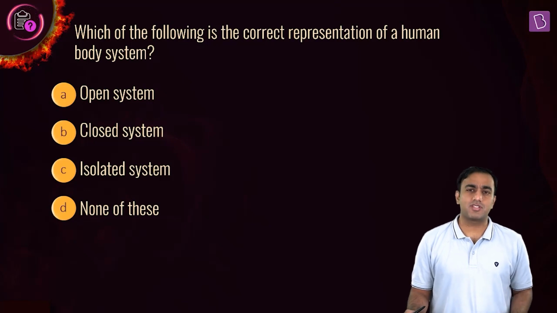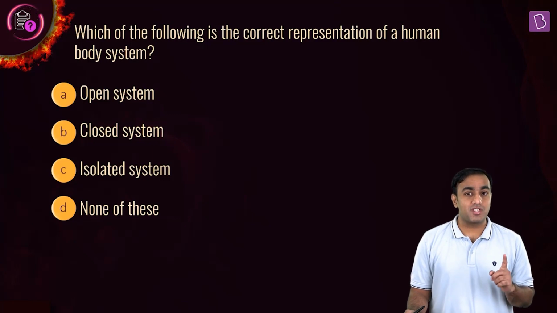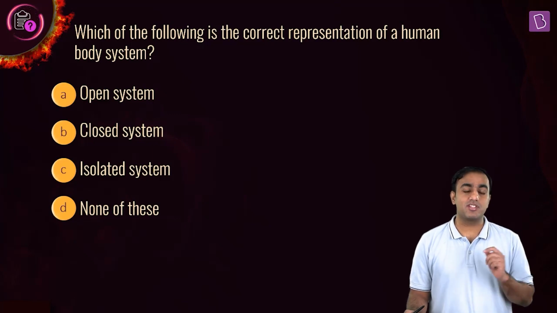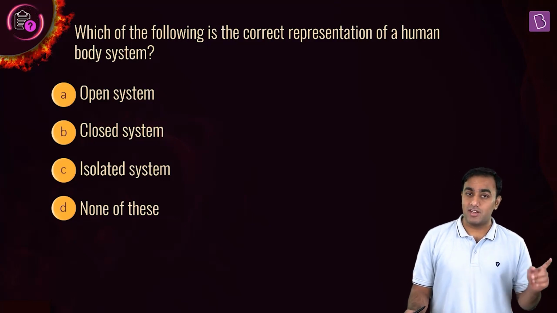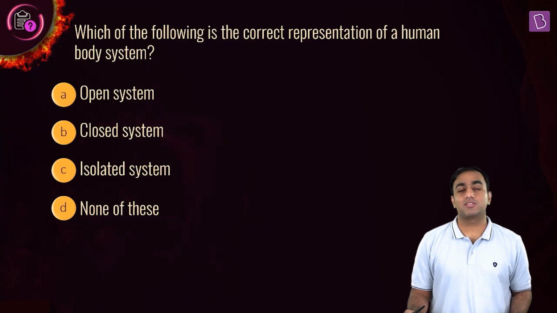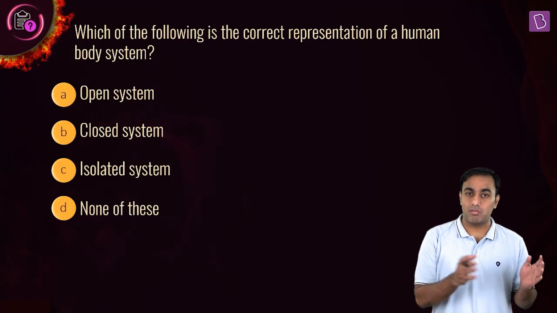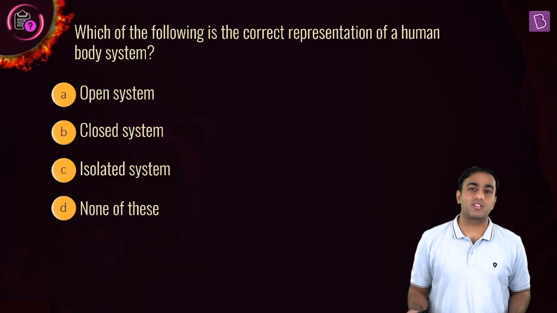How do we define an open system? Well, it's a system which can exchange both the mass and the energy with the surroundings. How about a closed system? A closed system can exchange only the energy with the surroundings but not the mass. How about an isolated system? An isolated system can exchange neither the mass nor the energy with the surroundings.